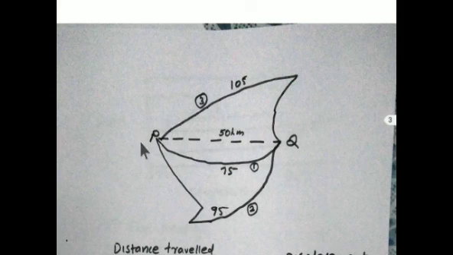Consider two cities, P and Q. The shortest distance between these two cities is 50 kilometers. But there are no road facilities along this shortest route. Maybe there is a reserved forest, an airport, a railway station, etc. in between. So here three roads are there: from P to Q, one road is 75 kilometers, another is 95 kilometers, and another one is 105 kilometers.